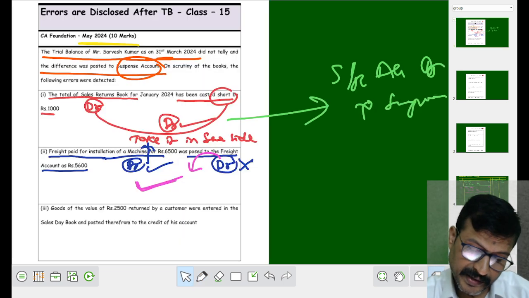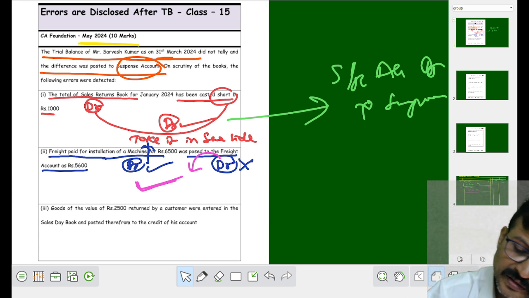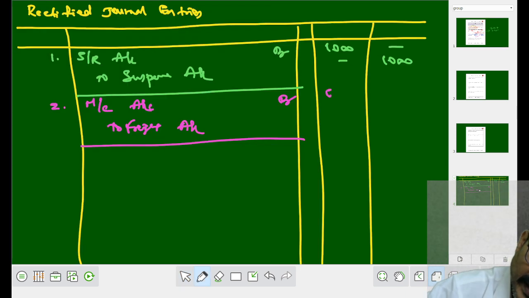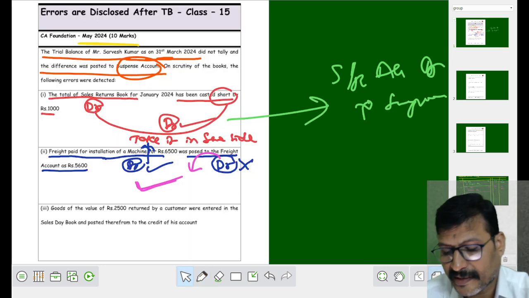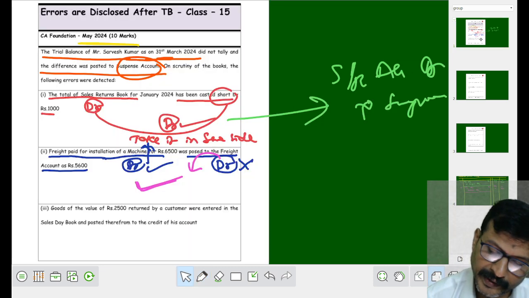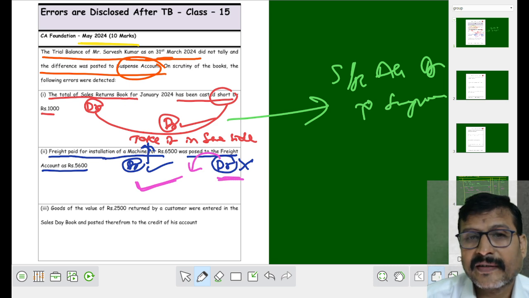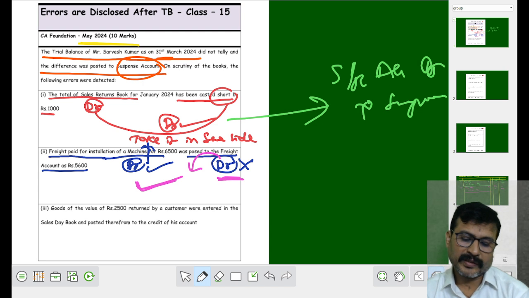How much amount is it? Amount of 6500 rupees, right? Being wrong debit in freight account is rectified. That is the simple narration.